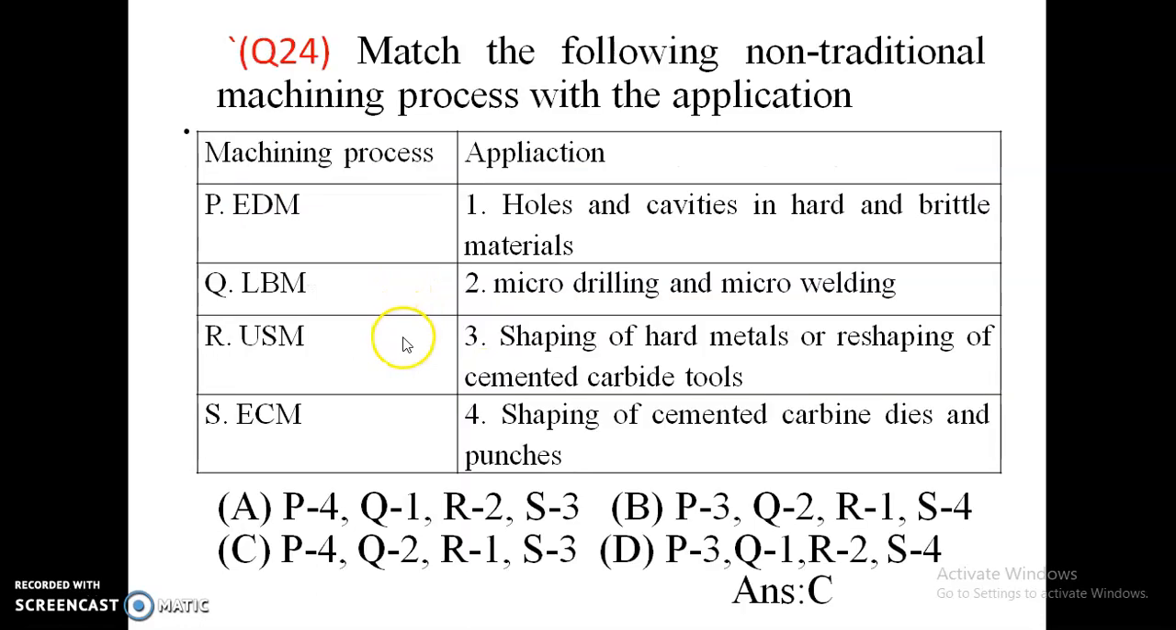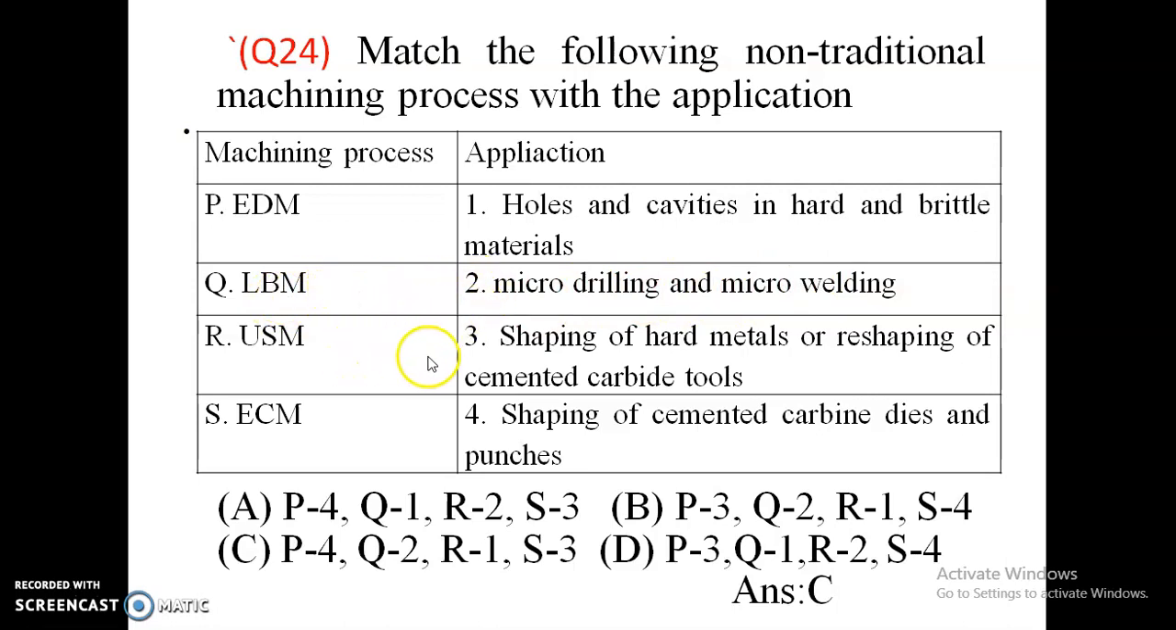So water. Now match the following non-traditional machining processes with the application. EDM. So this is a very important question. This can be asked separately. So first USM. USM can be used to machine holes and cavities in hard and brittle materials. Okay, USM can be used to machine holes and cavities in hard and brittle materials. So R1. Then LBM. Laser beam machining is mainly used for making holes. Micro drilling and micro welding can be performed using laser beam machining, Q2.